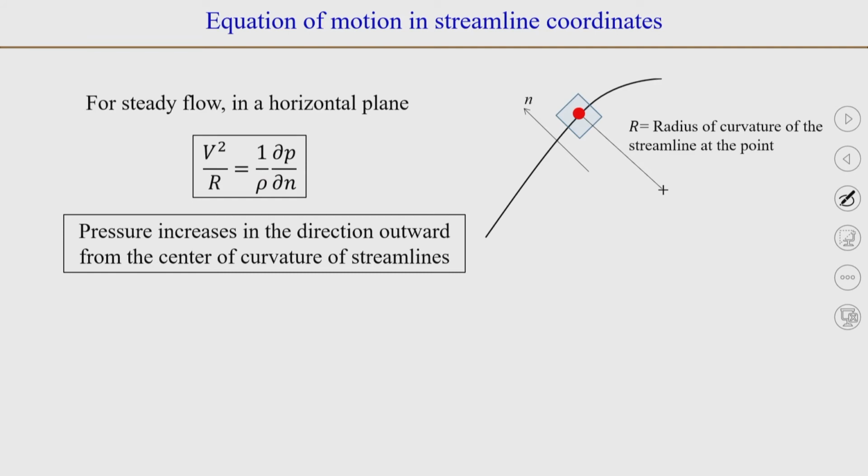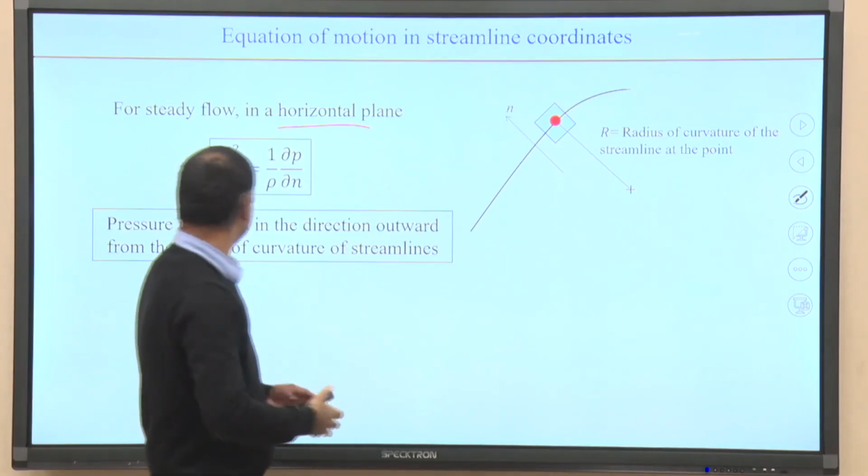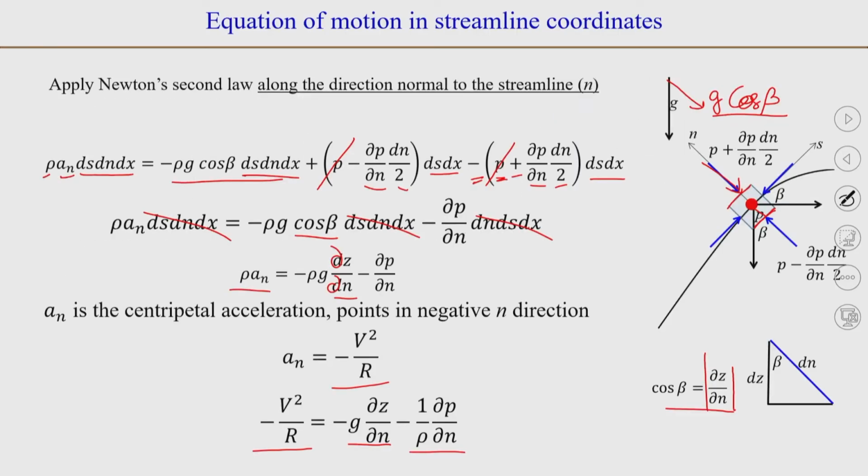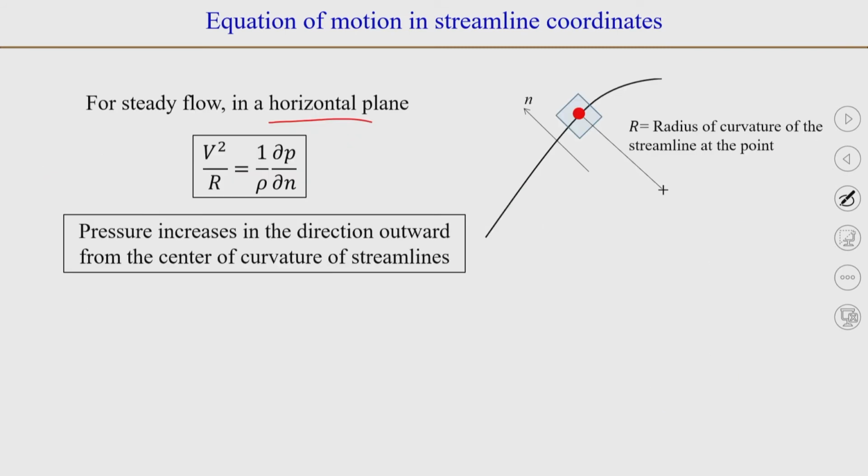So, if the flow is steady and the plane is horizontal, that means the gravity does not act in the z direction but normal to the screen, then the g term will be 0 there, and you will have simply from here, minus minus will cancel out, and you will have v squared by r is equal to 1 over rho ∂p/∂n. So, that means the centripetal acceleration will be balanced by the pressure force here.